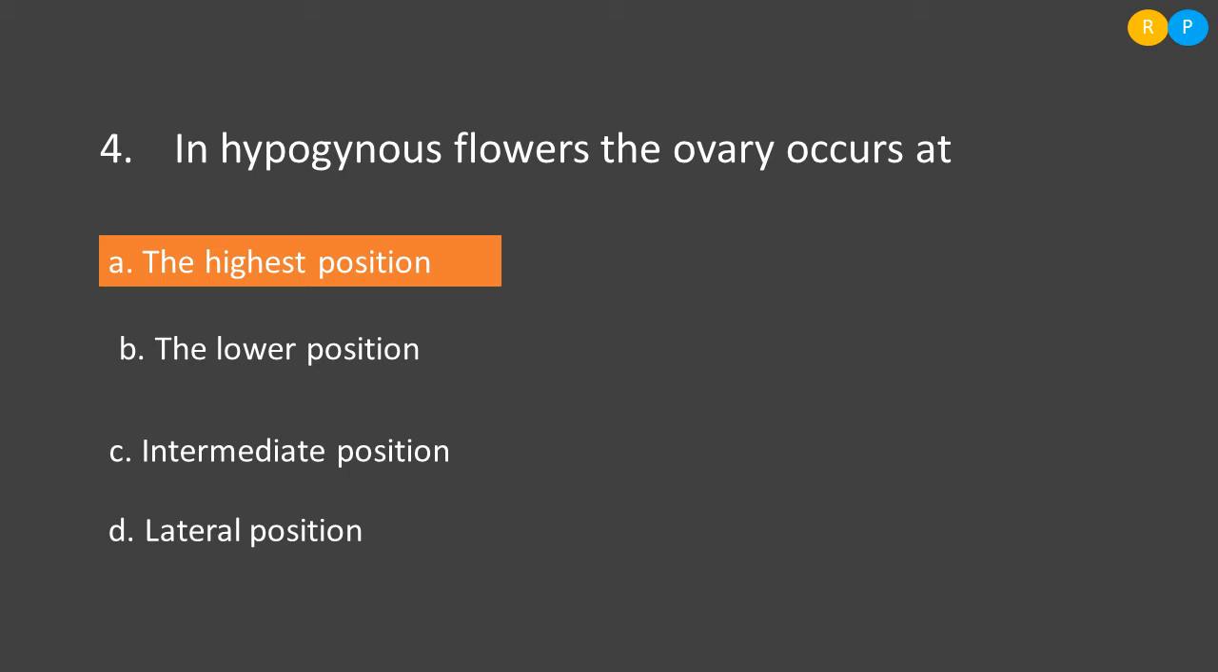If the ovary is located in the lower position, that kind of flower is called an epigynous flower. And option C, intermediate position. In some flowers, the ovary will be located almost equally with the position of the other whorls. Such flowers are called perigynous flowers. Then D, lateral position. The ovary is not located in a lateral position. So among the options, the correct one is option A, the highest position. Hypogynous is nothing but the highest position of the ovary.